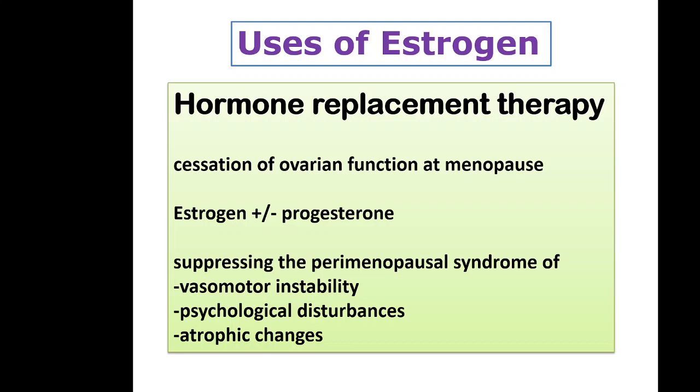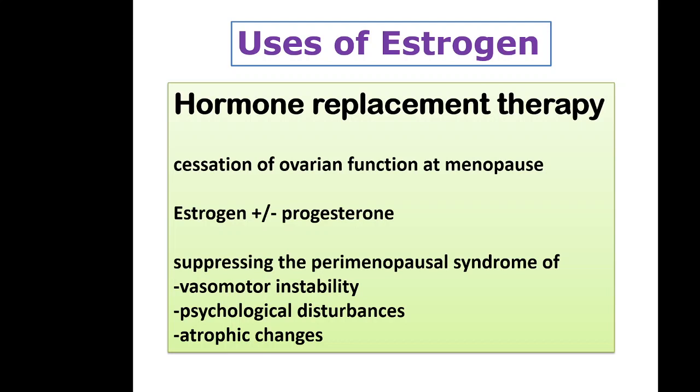There are some psychological disturbances during menopause: anxiety, depression, irritability. And due to lack of estrogen and progesterone, there are atrophic changes in urogenital tract.